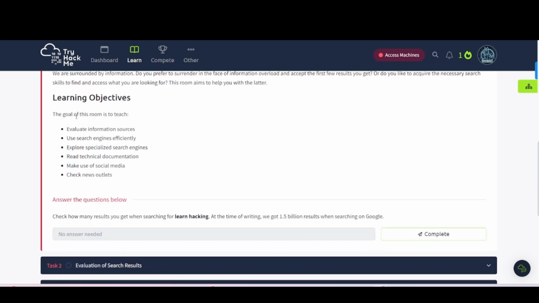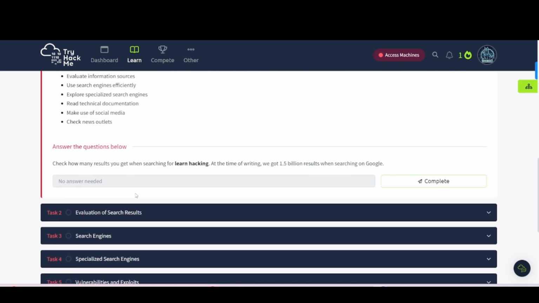Learning objectives. The goal of this room is to teach you to evaluate information sources, use search engines efficiently, explore specialized search engines, read technical documentation, make use of social media, and check news outlets. Check how many results you get when searching for Learn Hacking. At the time of writing, we got 1.5 billion results when searching on Google.